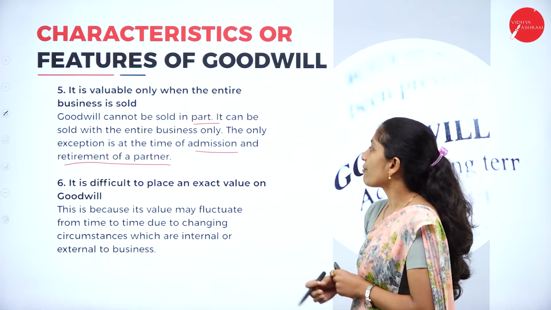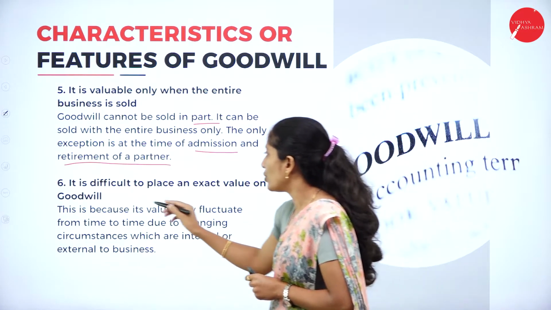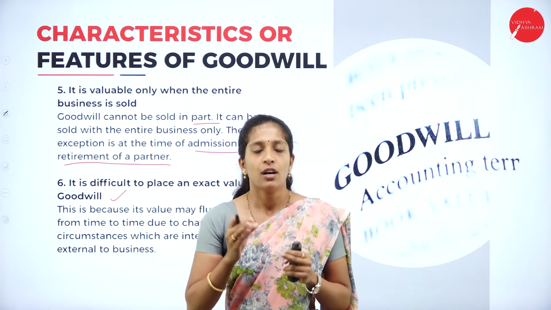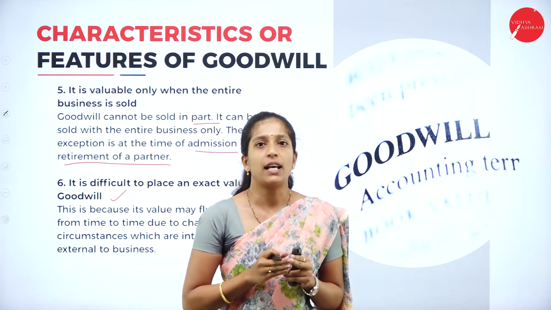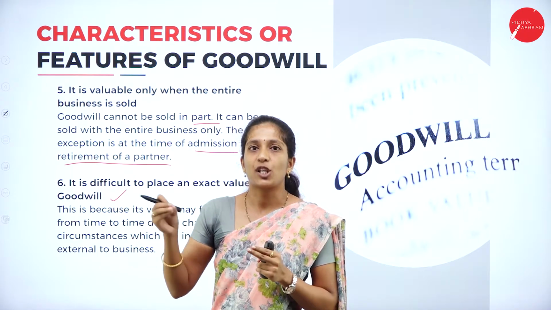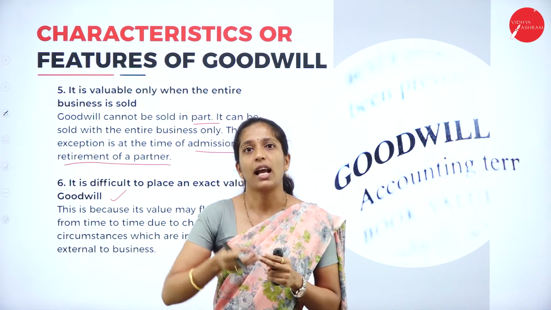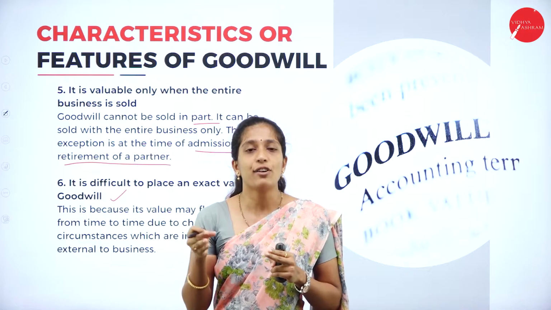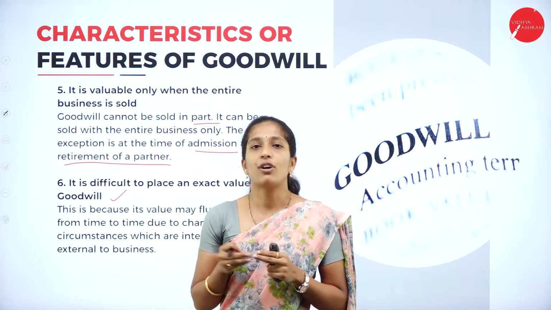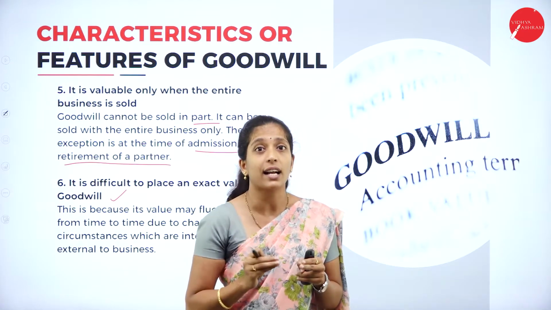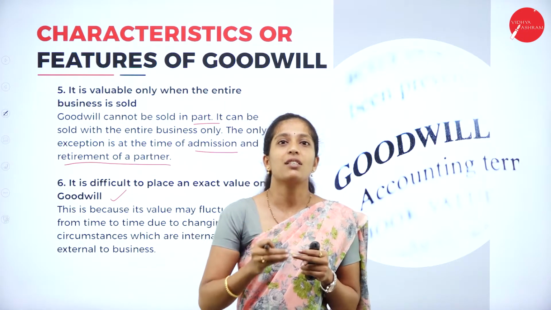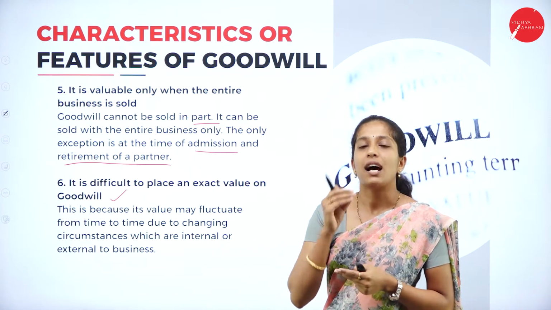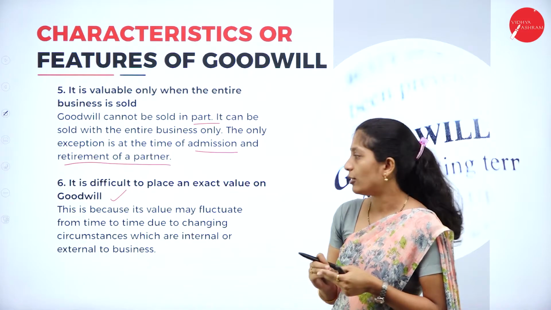Next is, it is difficult to place an exact value on goodwill. So we cannot place an exact value for the goodwill. If you take machinery, as I told, its value keeps on depreciating and we calculate depreciation every year, right? So we can know the exact value of machinery at the end of the year. Whereas for goodwill, we cannot ascertain an exact amount. So what is the value of goodwill? Because it never depreciates. It keeps on fluctuating, right? So we cannot ascertain an exact amount for the value of goodwill.